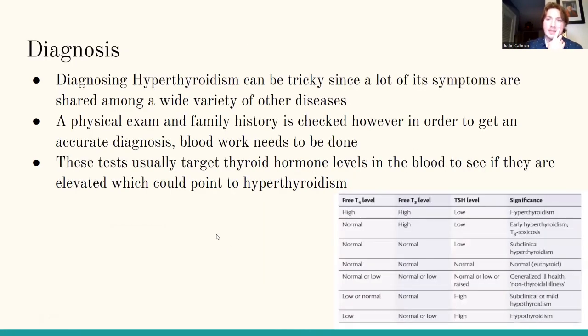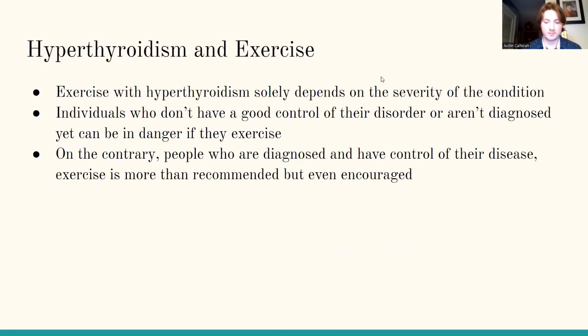So diagnosis. Diagnosing hyperthyroidism can be tricky since a lot of its symptoms are shared among a wide variety of other diseases. A physical exam and family history are checked, however, in order to get an accurate diagnosis, blood work needs to be done. These tests usually target thyroid hormone levels found in the blood to see if they are elevated, which could point to hyperthyroidism. And in this chart below, you can see different levels of thyroid hormones such as T4, T3, and TSH, and the significance to diagnosing hyperthyroidism and other thyroid-related diseases.